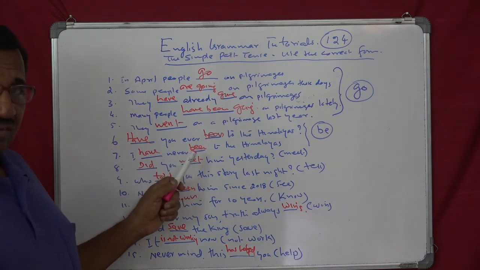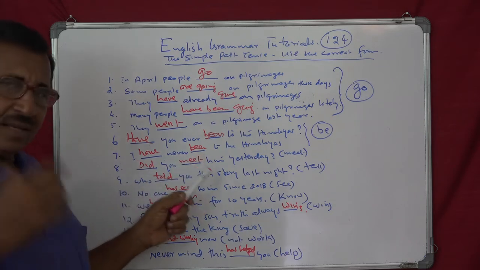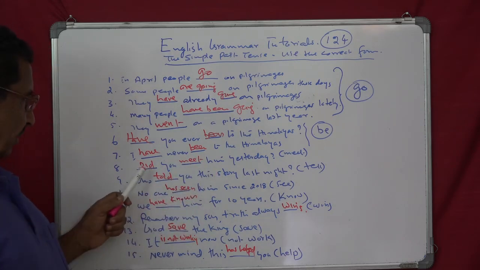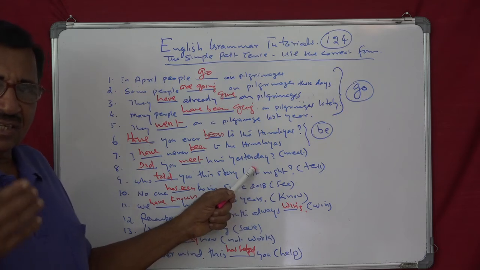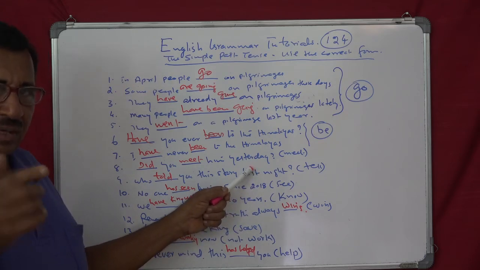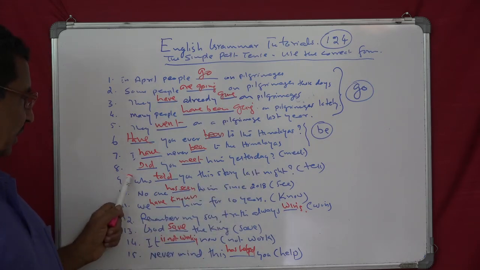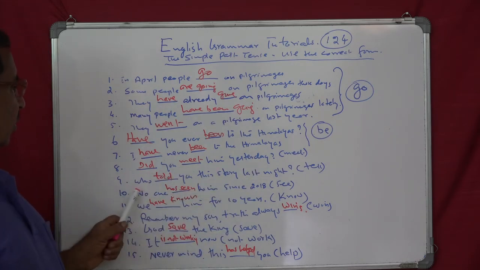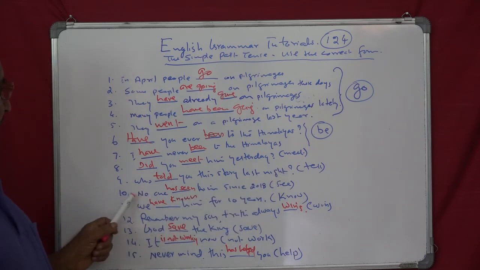Ever is a clue for present perfect. I have never been, again negative present perfect. Did you meet him yesterday? Yesterday, that is past, a specific time given in the past. Who told you? That is last night, simple past.